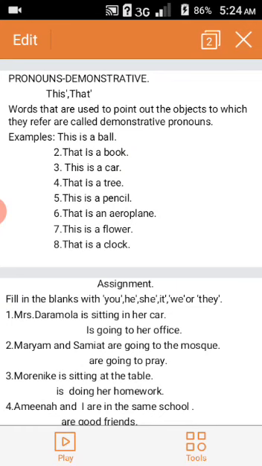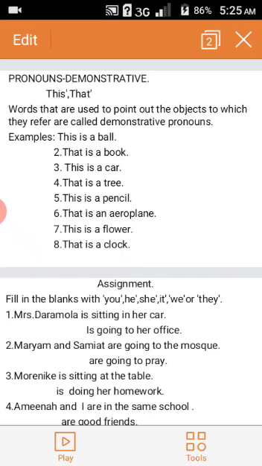Like if I'm at the board in front of you and one book is on my table, I'll point to it and say that is a book. But if the book is with me in front of you and I'm holding it, I will say this is a book. I say it again.